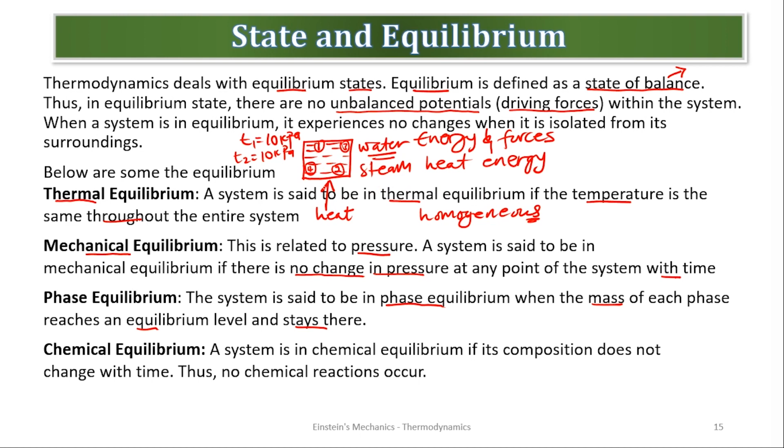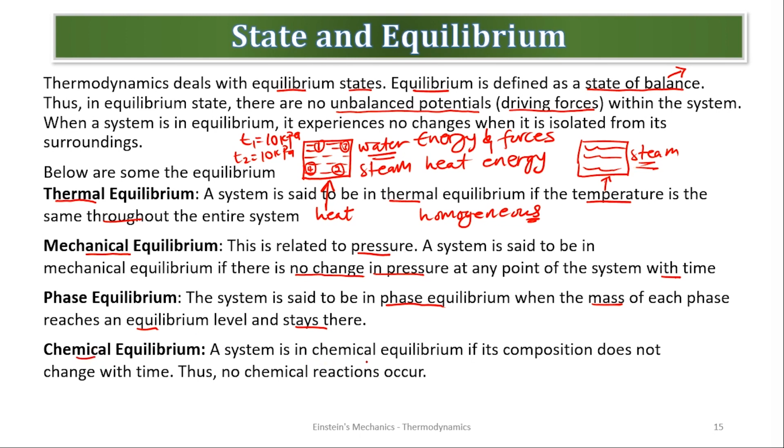Are we good? So if I apply enough heat such that this system now becomes completely steam, so I have steam throughout the system because of the heat applied, this system will now be in phase equilibrium, because it is only steam phase. Are we good?